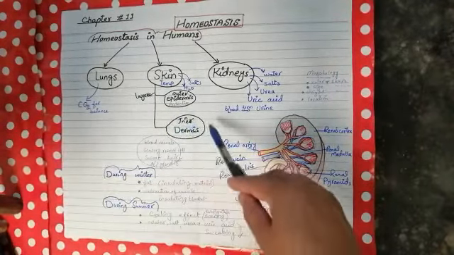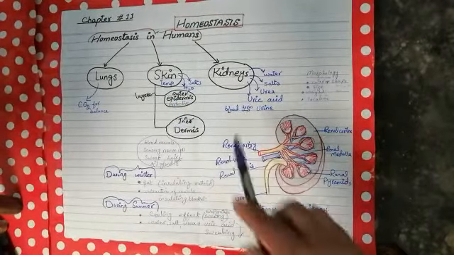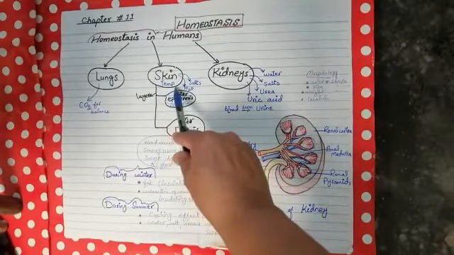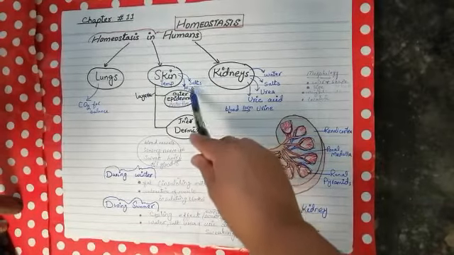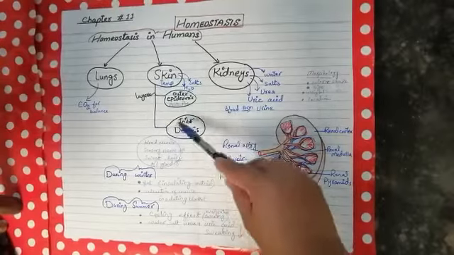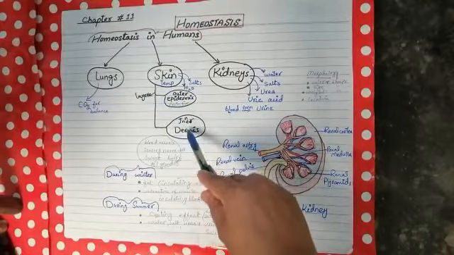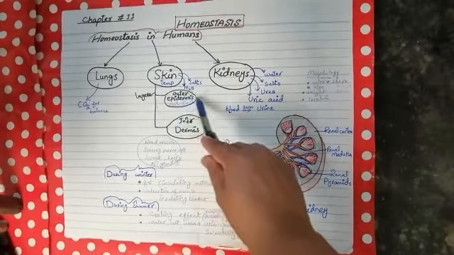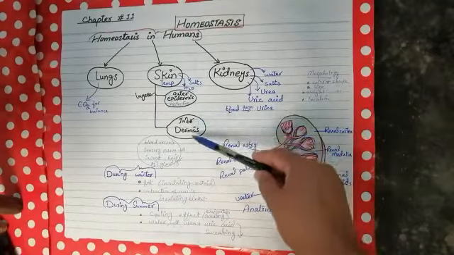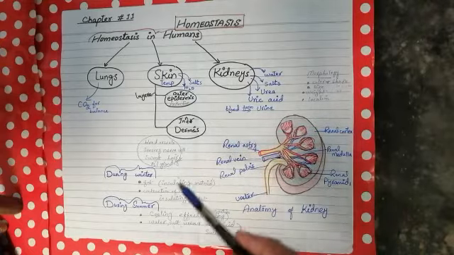And the second one is skin. What does it maintain? Skin maintains the temperature of the body. How? It removes salts and water from the body. Skin has two layers. The upper layer is the outer epidermis and the lower is the inner layer, the dermis. The outer epidermis is protective, and below it is the dermis.